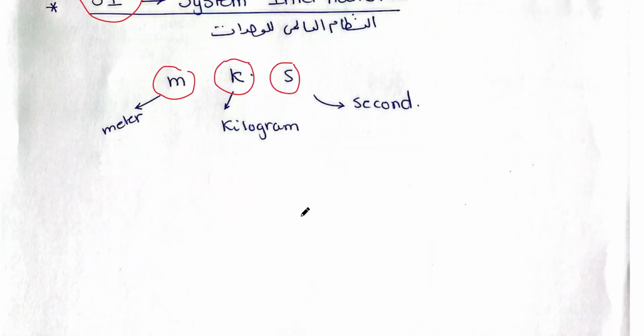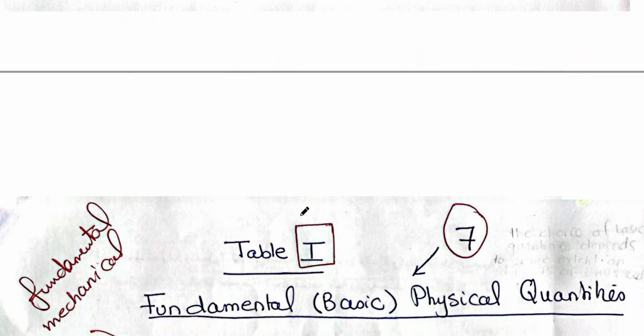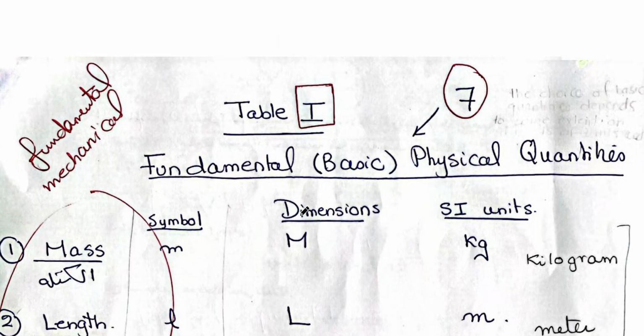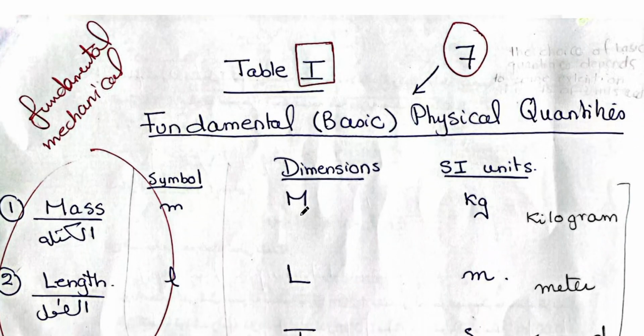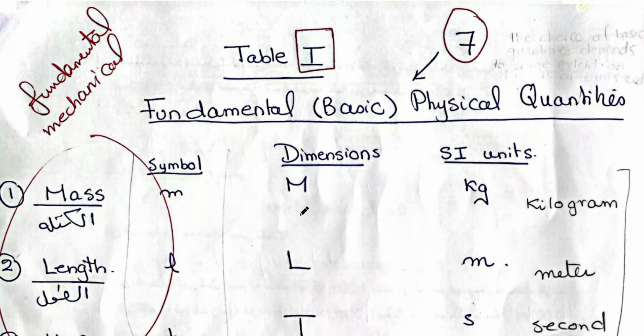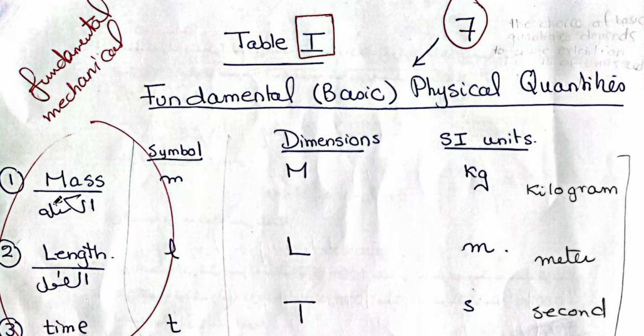Let's see table number 1 and understand what basic physical quantities are. Table number 1 summarizes the basic physical quantities. For example, if we say mass, the symbol of mass is m, but we agreed upon that its dimensions is written M capital, like this. This is the dimensions of the mass.